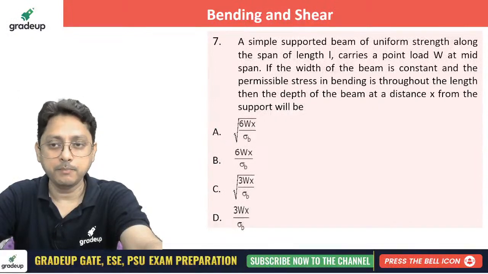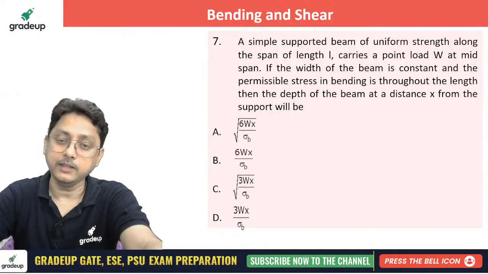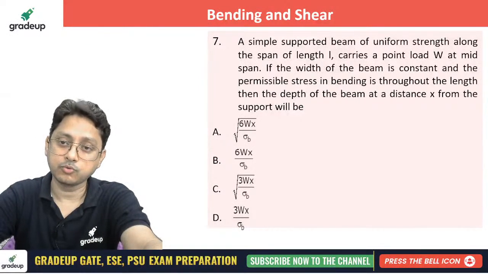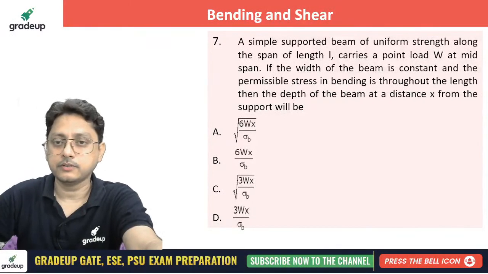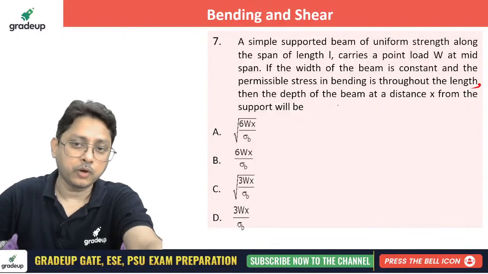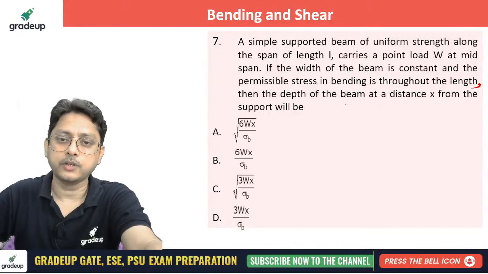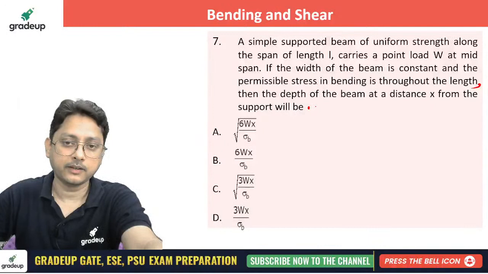If the width of the beam is constant, and the permissible stress in bending is constant throughout the length, then the depth of the beam at a distance x from the support will be. Okay, I will explain. Can you understand this one?